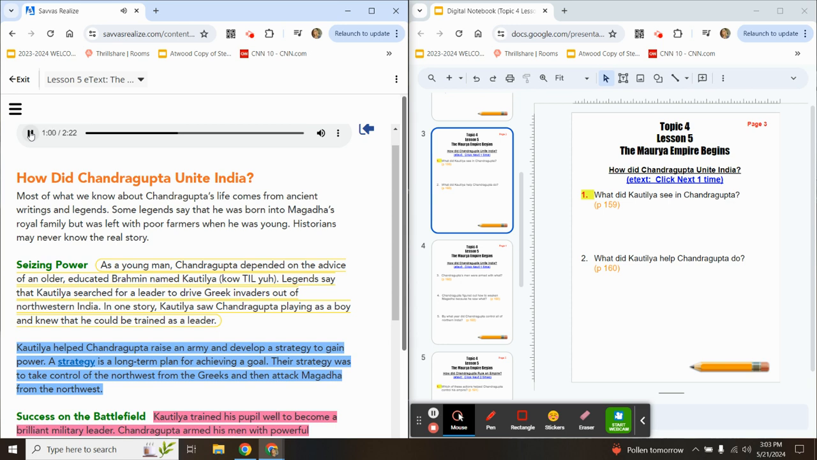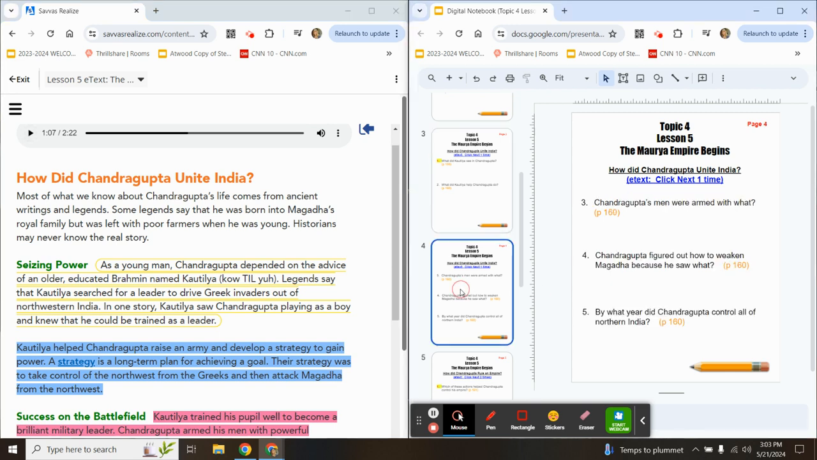Their strategy was to take control of the northwest from the Greeks and then attack Magadha from the northwest. What did Kautilya help Chandragupta do? That answers in this blue highlighted paragraph. If you're in the textbook, it's on page 160. Moving on to page 4. The first question we're going to look for, Chandragupta's men were armed with what? We're still on page 160 in your textbook.